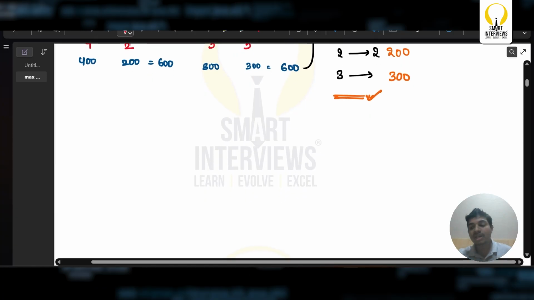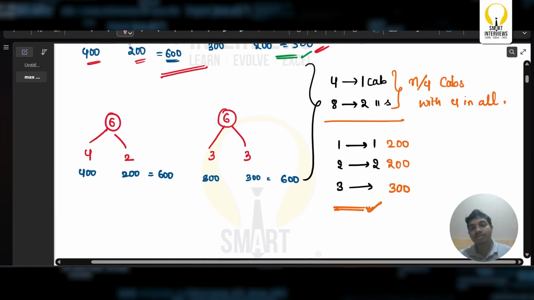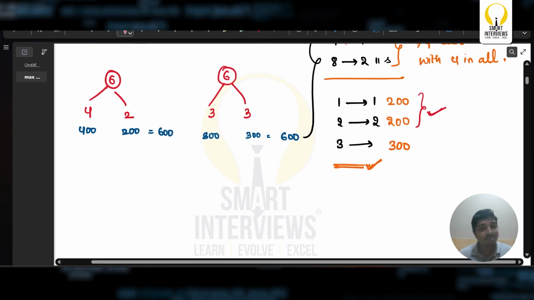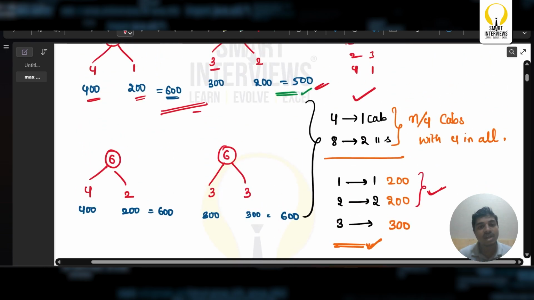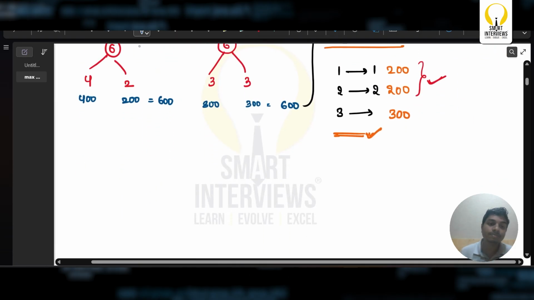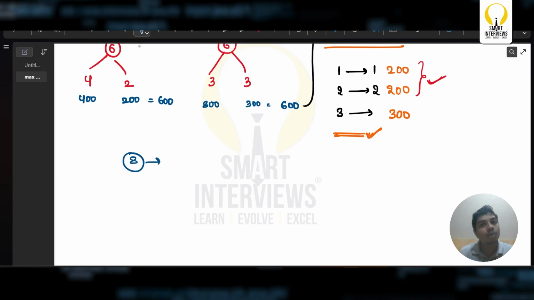So the approach is very simple. If it is this, we can just simply go with this kind of approach. If it is less than or equal to, we can go with this, and if it is greater than this, we can go with this. The number of caps that we require: obviously, how many caps are we required? If there are, let us say, 8 people, how many caps are required? In optimal way, 2 caps. If there are 9 people, how many caps are required? Once again, 2 caps for 8 people and 1 cap for one person.